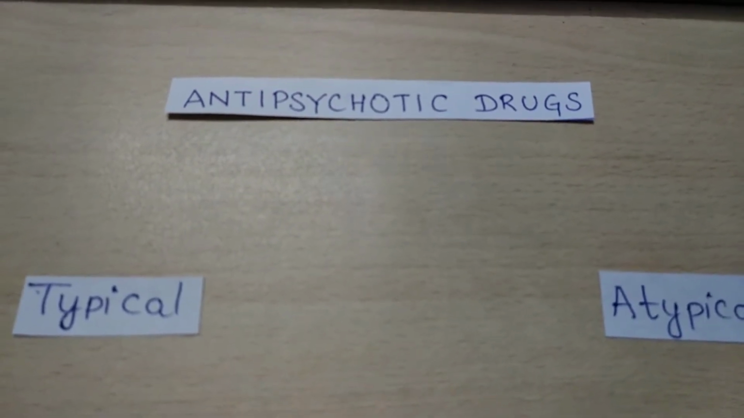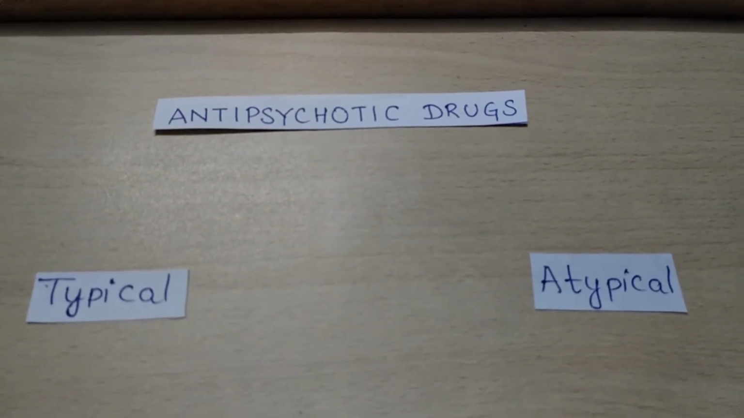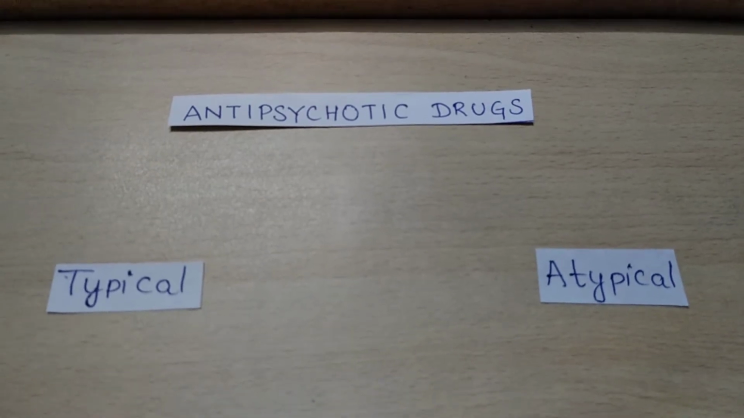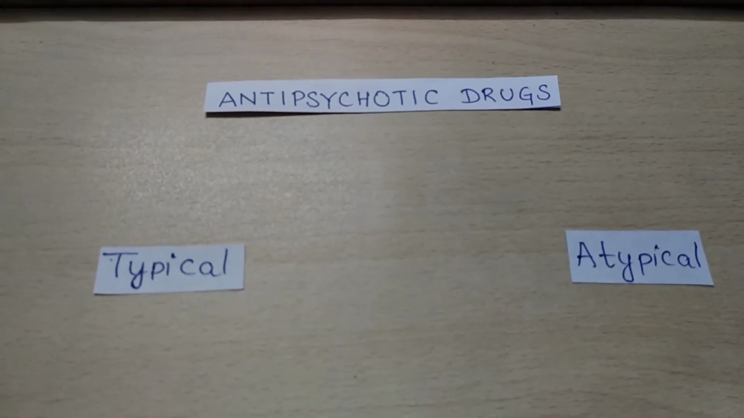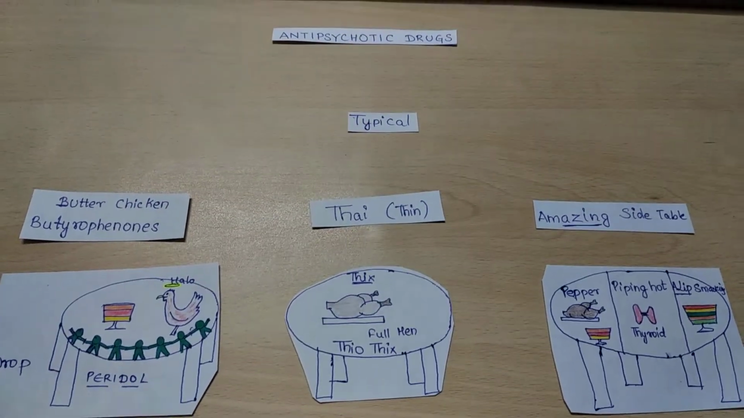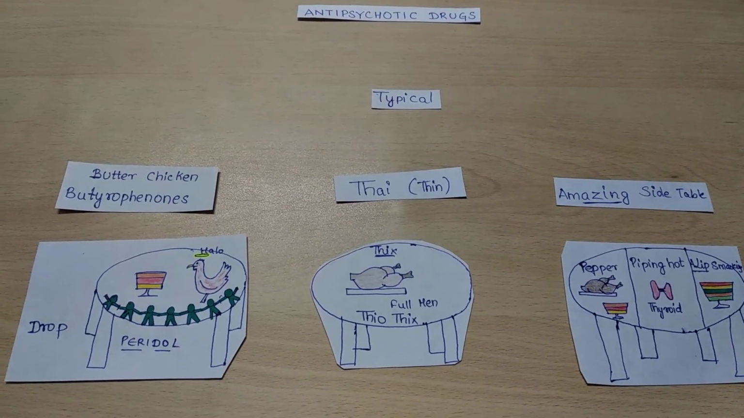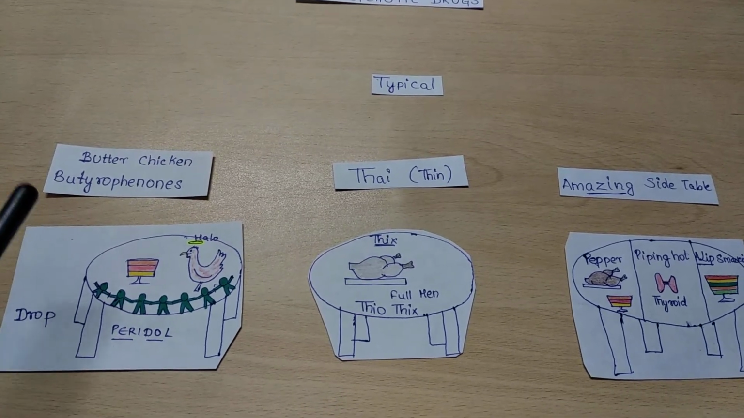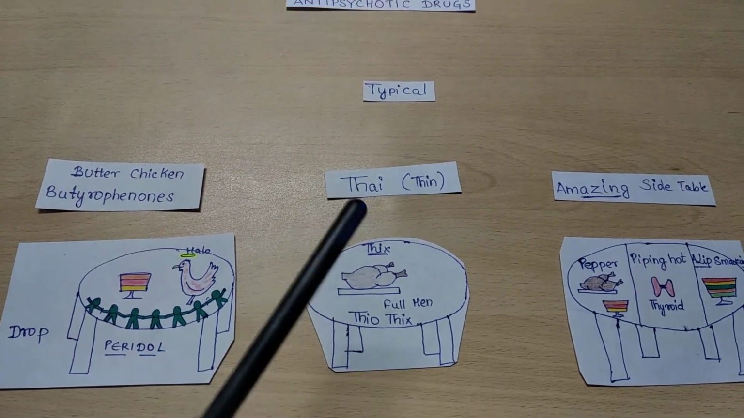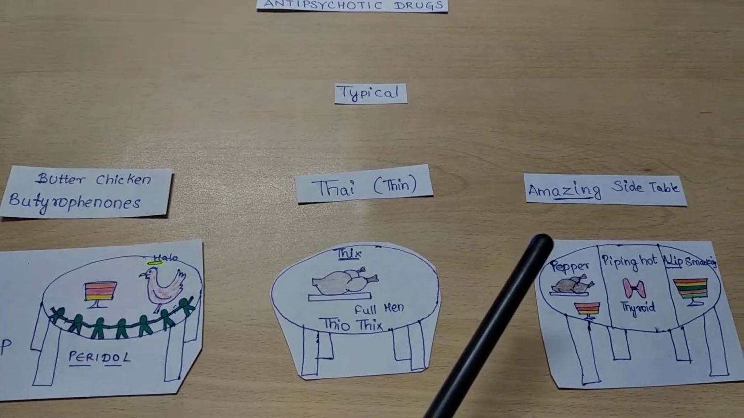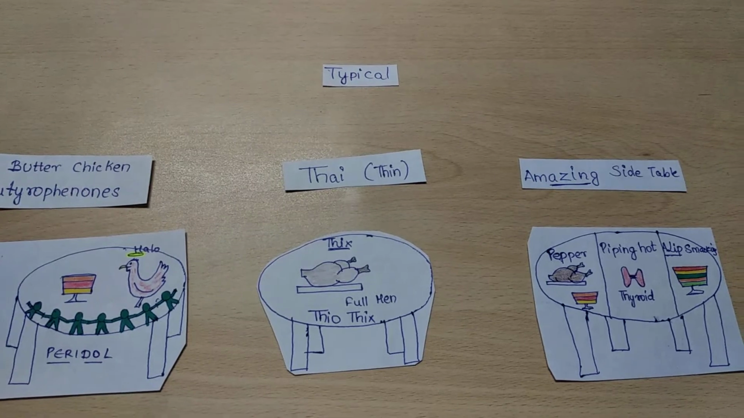Hello friends, in today's video we are going to see the antipsychotic drugs classification, and for this we have to remember that antipsychotics can be of two types, typical or atypical. In this video we are going to focus on the typical antipsychotics. The typical antipsychotics look like a dining area with three tables here. One is the butter chicken table, then there is a table for Thai cuisine, and the other table is the amazing side dish table, and the fourth one is a miscellaneous table.